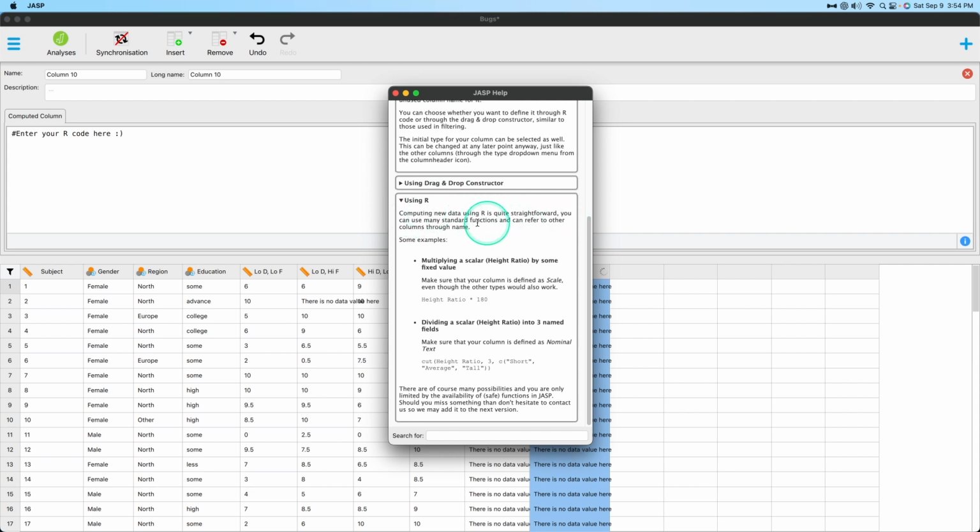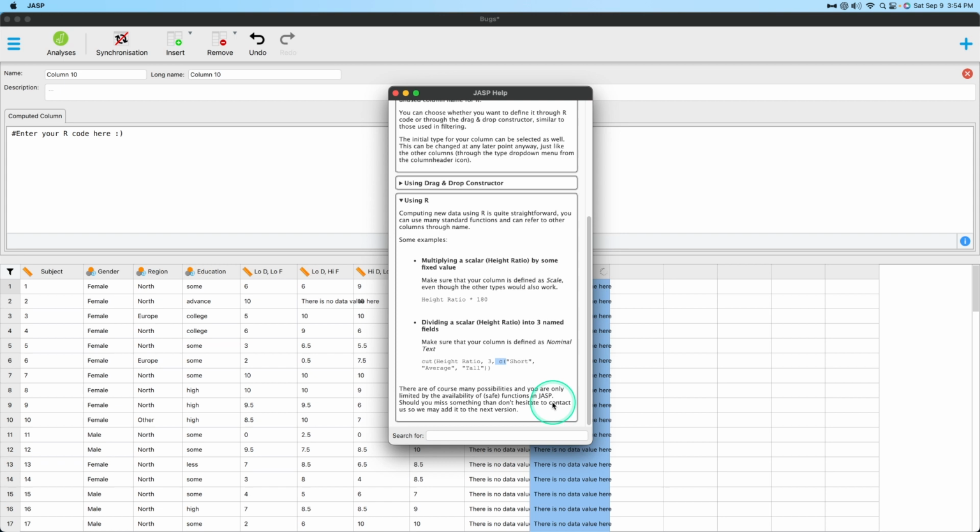Computing new data using R is quite straightforward. You can use many standard functions and can refer to columns by name. For example, multiplying a scalar or height ratio by some fixed value. So what you're going to do is make a new variable called scale, and then take your variable named height ratio and multiply it with the asterisk by 180. Or you can do division, or you can use the concatenate function.